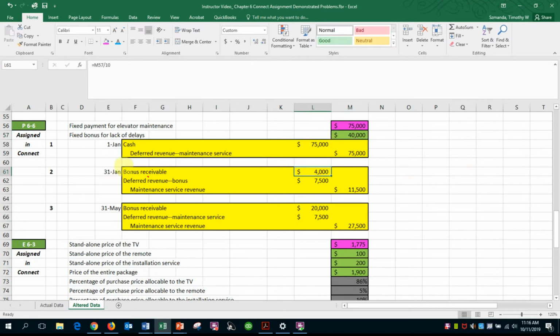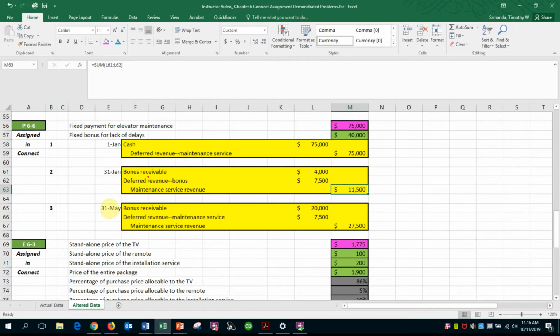Also, over the course of the first month, they've earned 1/10 of the contract amount, which is $75,000 in my case. And so 1/10 of 75,000 is 7,500, and they book revenue for the month of January under these sets of assumptions at 11,500. And then over to May 31st, things change a little bit.